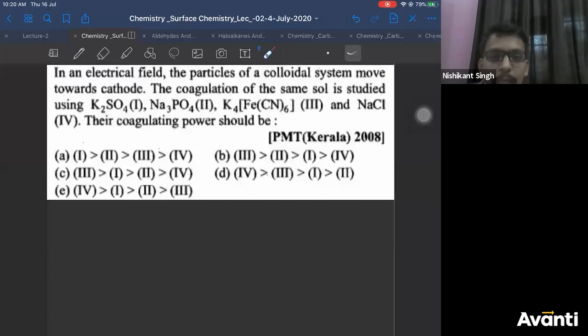Kerala PMT always asks 5 options, but to make it easy for you, option E is wrong. So don't worry about E.